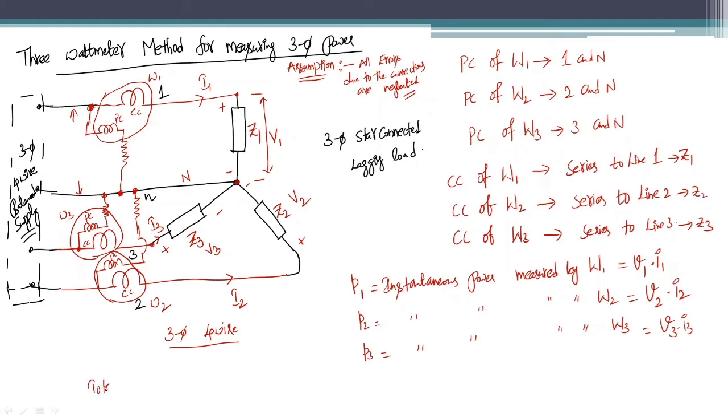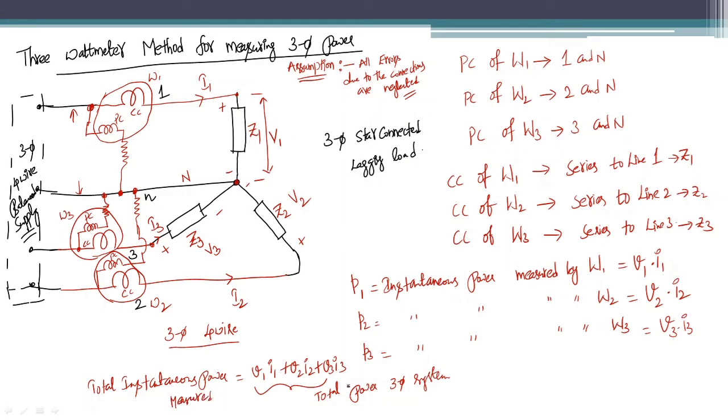So the total instantaneous power is equal to V1 I1 plus V2 I2 plus V3 I3. This is nothing but the total power in a three phase four wire system, which we have just seen. So the total instantaneous power measured and the total instantaneous power of the three phase system are both the same.